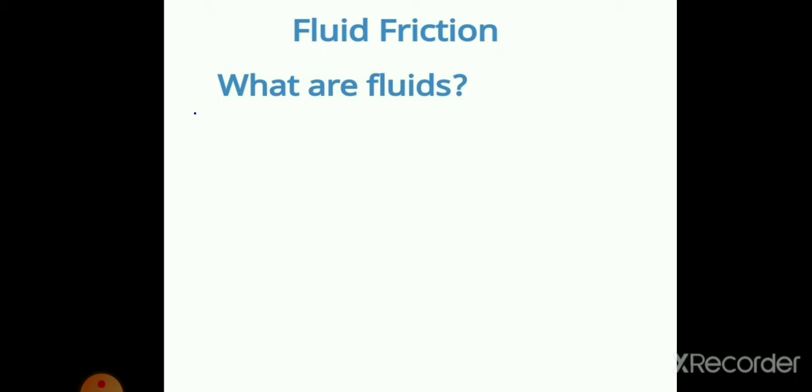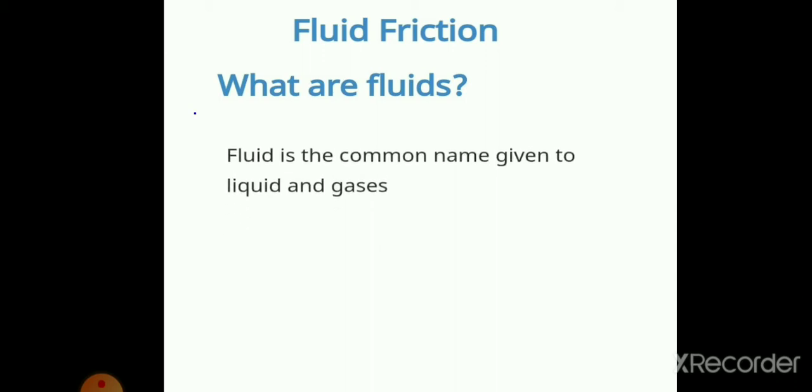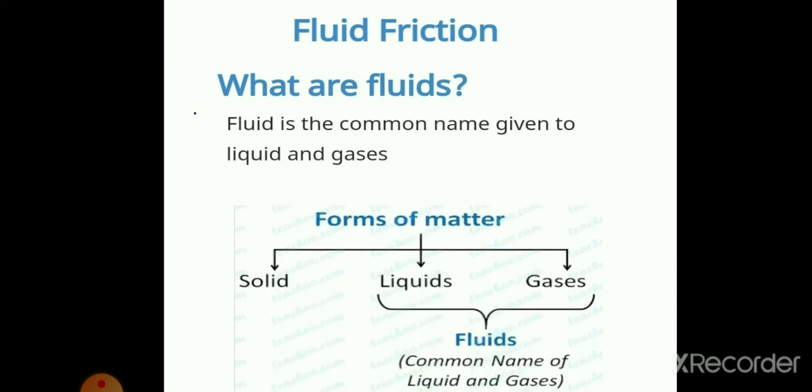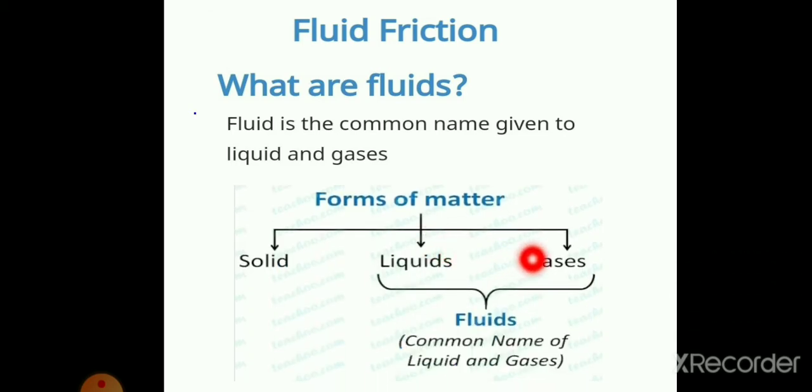Then what are fluids? Fluid is a common name given to liquids and gases. The combination of liquids and gases we call fluids. Liquids and gases are called fluids.